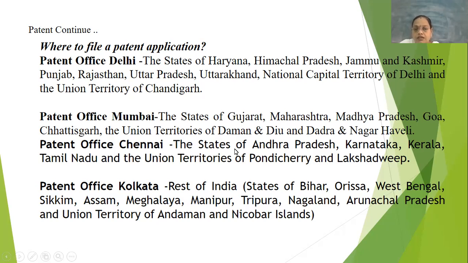And the states like Andhra Pradesh and Telangana, Karnataka, Kerala, Pondicherry, Tamil Nadu, Lakshadweep, these are the states that have to visit the patent office of Chennai, where we can go and file our patent. Next, the patent office situated in Kolkata. The rest of India, like Orissa, Bihar, West Bengal, Assam, Meghalaya, Andaman and Nicobar, can go and visit this patent office in Kolkata.